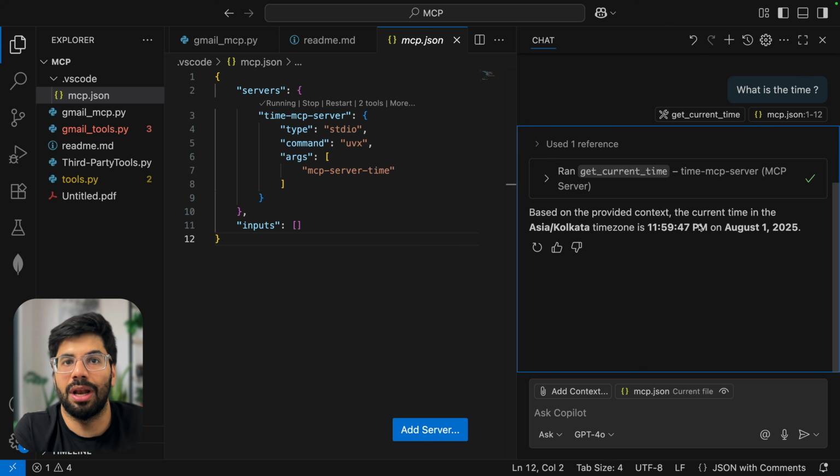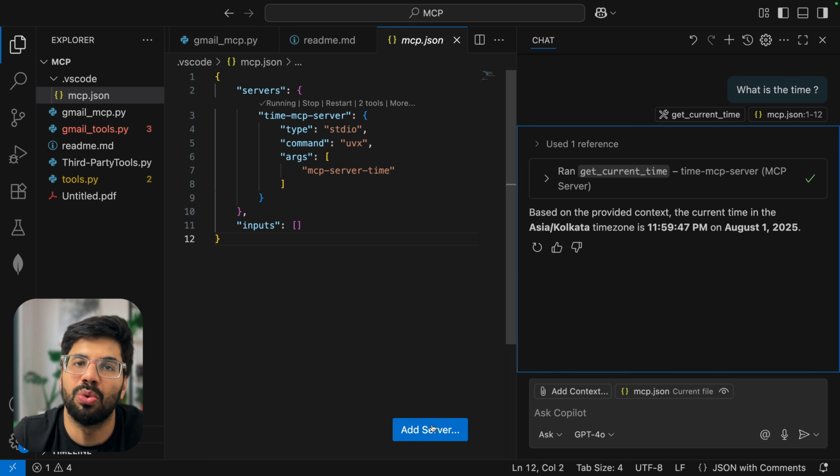So this is all in a way what it is in your MCP server. You could have defined your own tool with this time zone and everything, have it on a server, run it locally somewhere, and that is how you can create your own MCP as well. And further, you can add more and more tools as well.